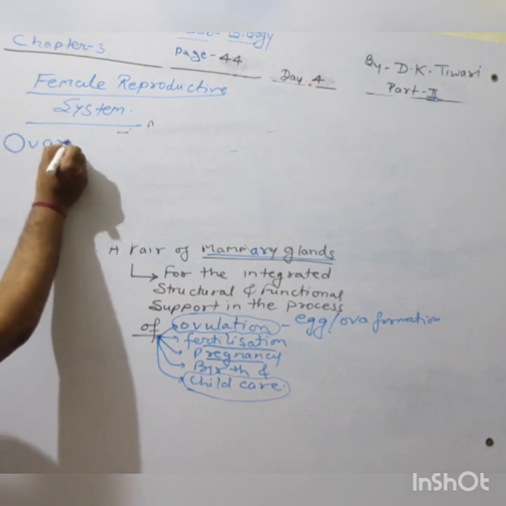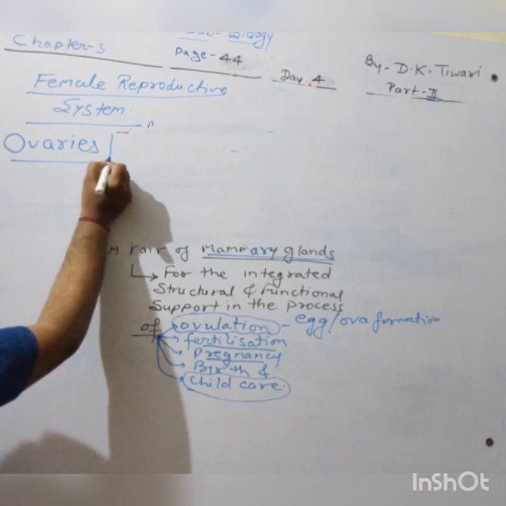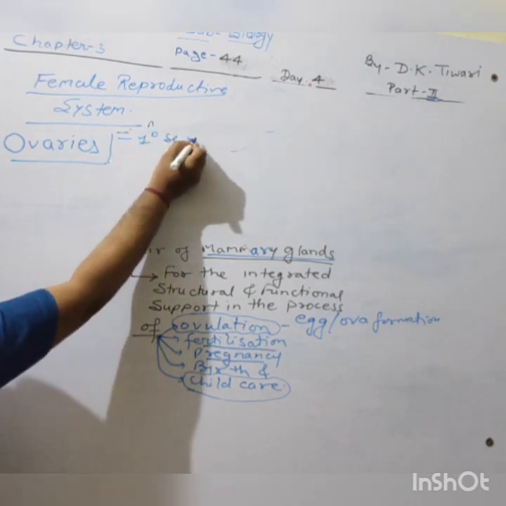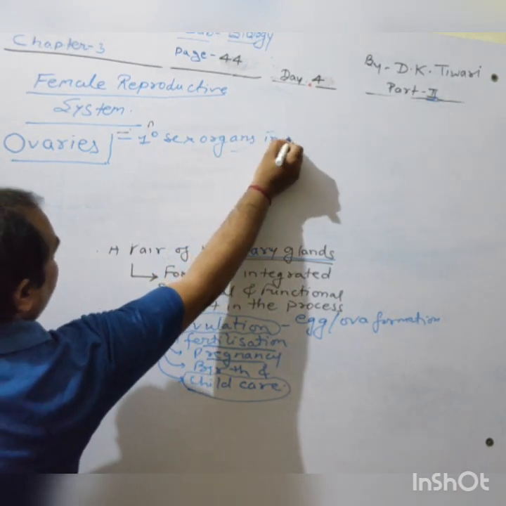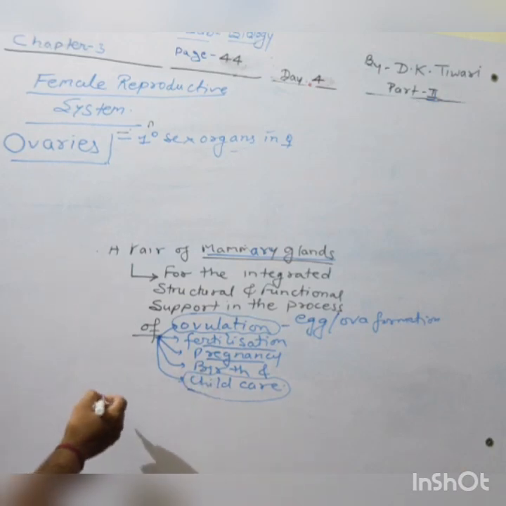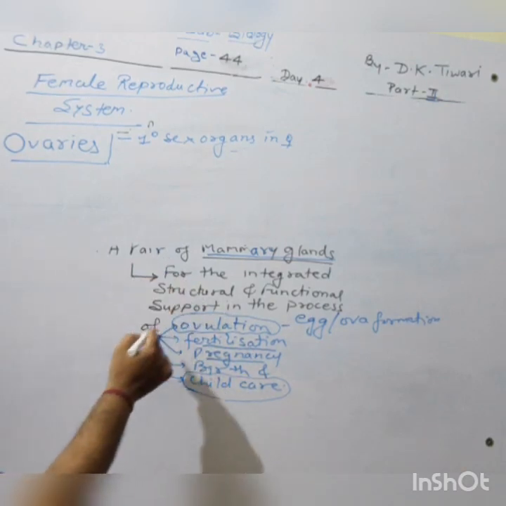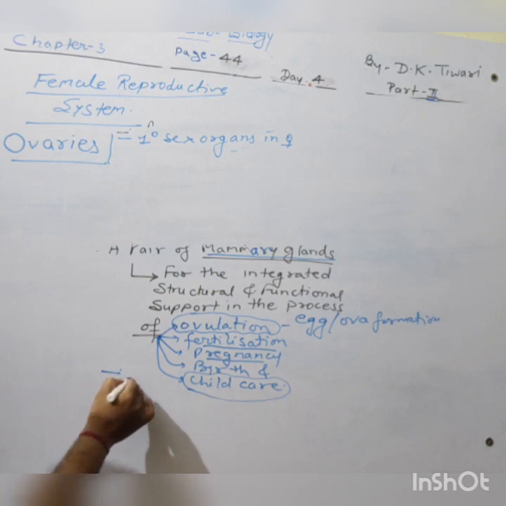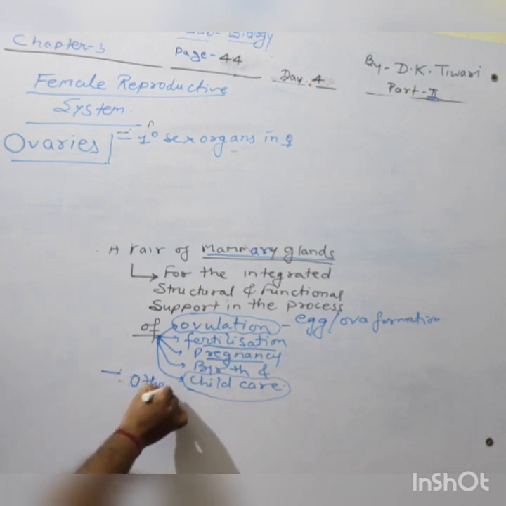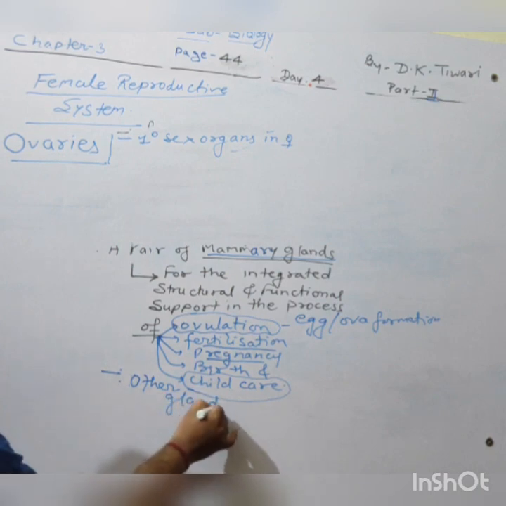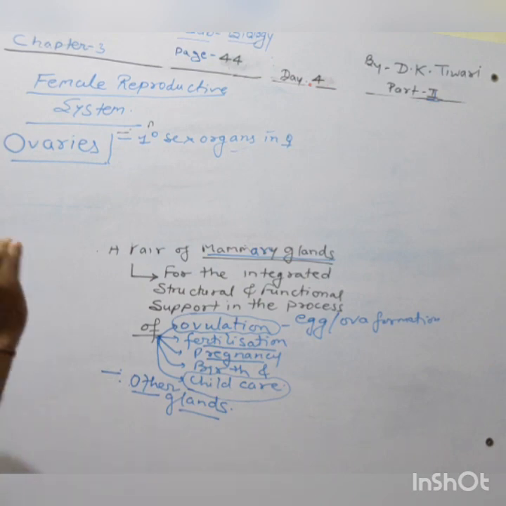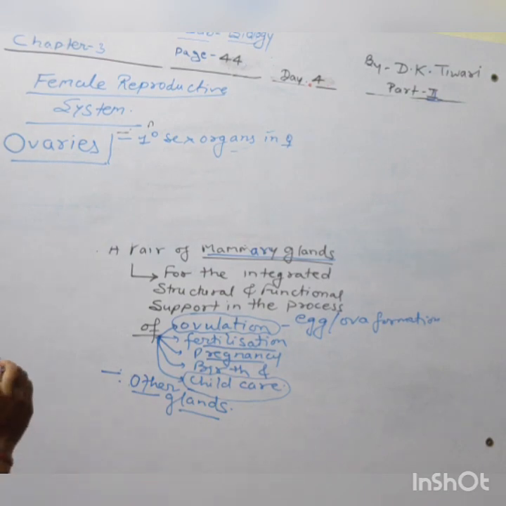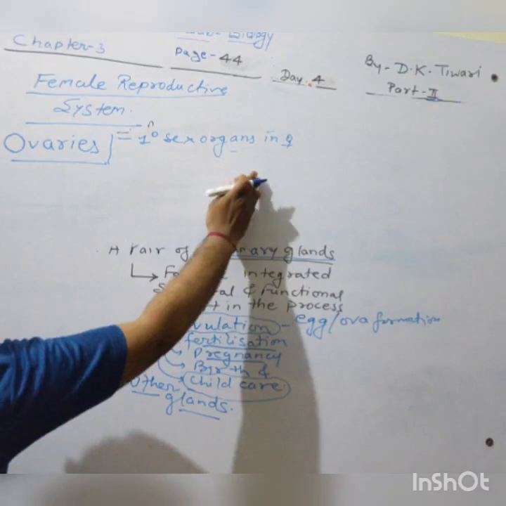But first of all, these are the ovaries. Earlier we told you these are the primary sex organs in female. One thing I will also have to mention here, that along with these mammary glands, some other glands are also involved in the female reproductive system, just like the male reproductive system. We will discuss it later on. Now, the ovaries are primary sex organs in female.